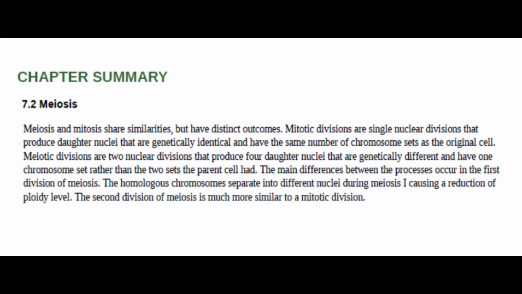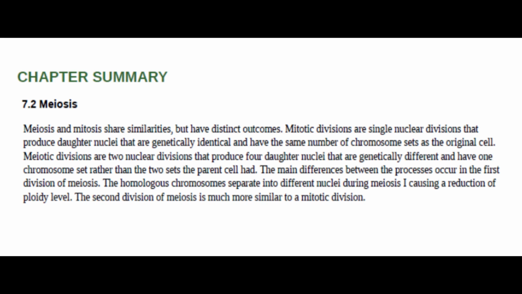Meiosis and mitosis share similarities but have distinct outcomes. Mitotic divisions are single nuclear divisions that produce daughter nuclei that are genetically identical and have the same number of chromosome sets as the original cell. Meiotic divisions are 2 nuclear divisions that produce 4 daughter nuclei that are genetically different and have 1 chromosome set rather than 2 sets the parent cell had.